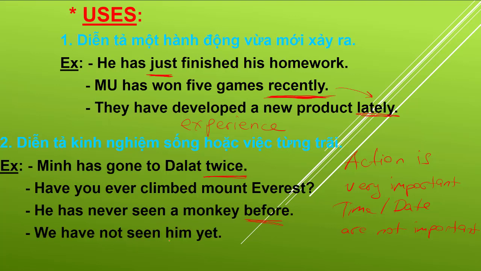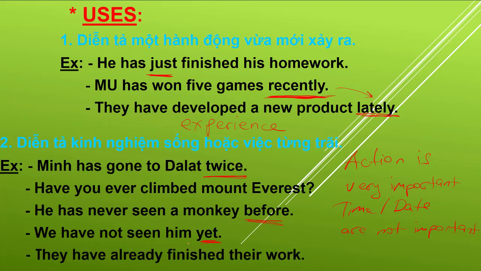We haven't seen him yet. Okay, we haven't seen him yet. And they have already finished their work already. So already, yet, before, twice, and ever. If you see these words, time expressions, you can think it is present perfect tense.